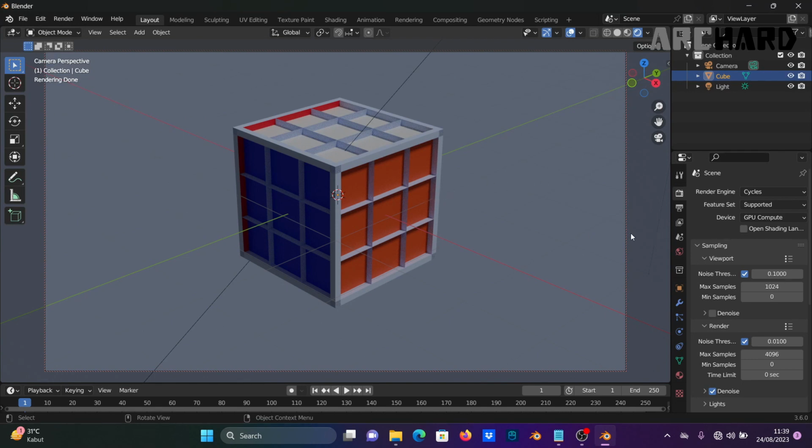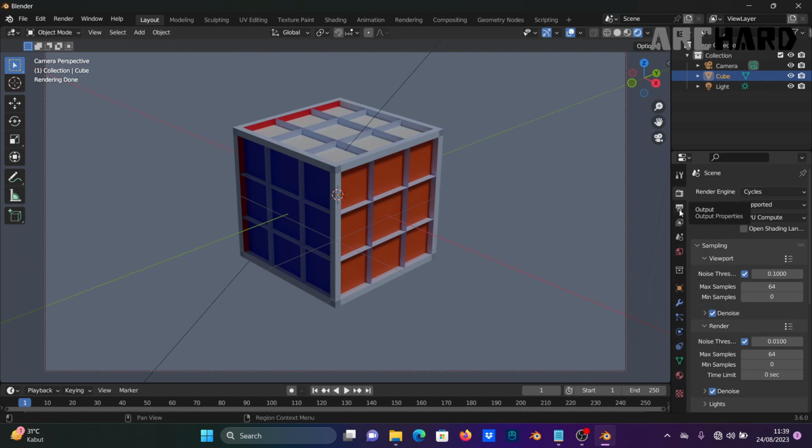Change the samples to 64. Enable the noise in 64 and enable the denoise.